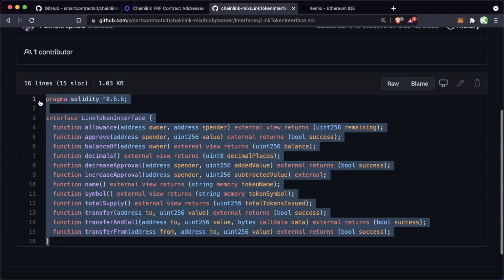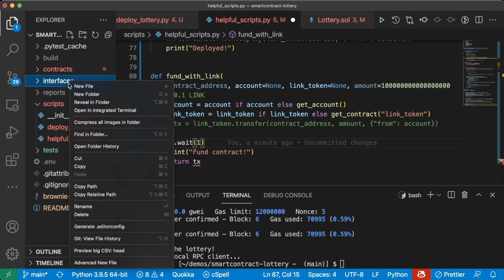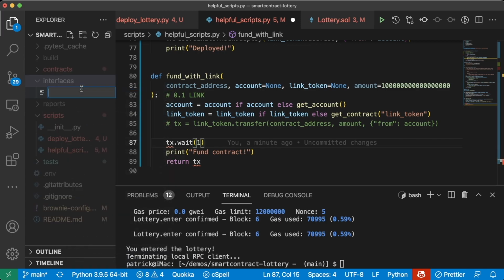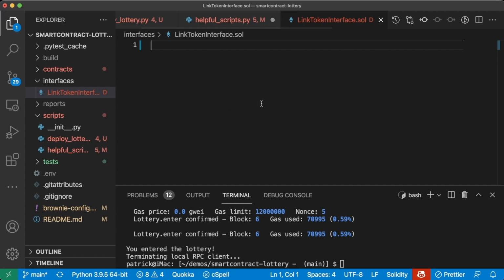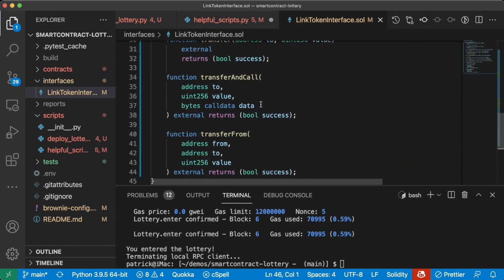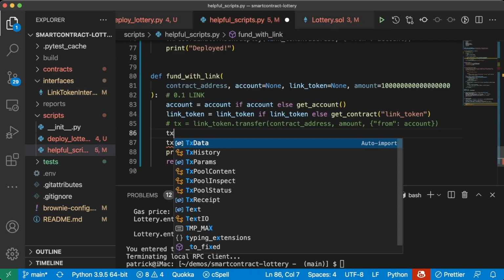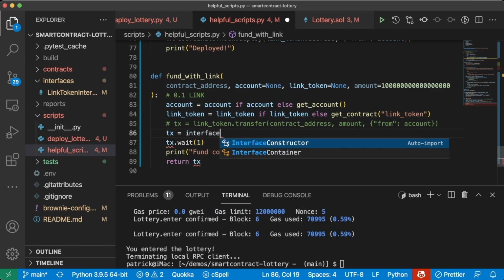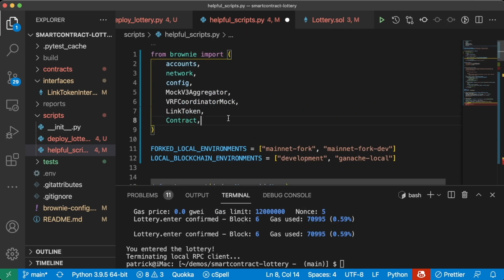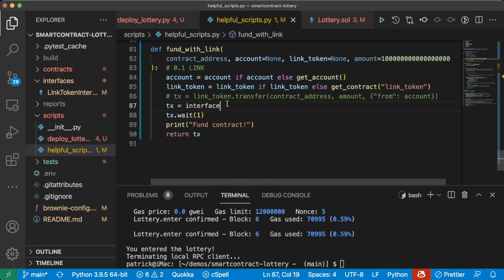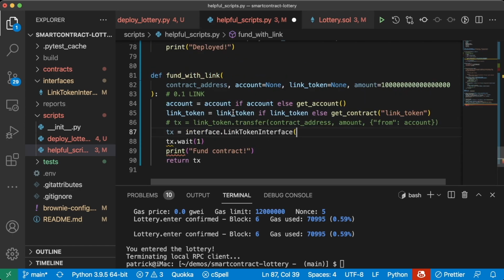So if you wanted to, we could just grab this, go to our Brownie section. We'll make a new file in interfaces. We'll call it LinkTokenInterface.sol. We'll paste it in here and save. And what we can do in our helpful scripts instead is transaction equals interface. We can also just import interface right from Brownie. interface.LinkTokenInterface, and we just need to give it a contract address. So we can say link_token.address.